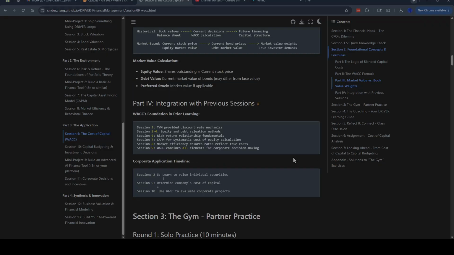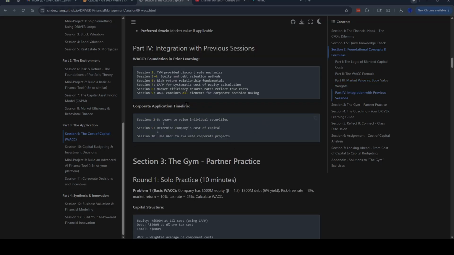So we go into part four, integration with previous sessions. Session 2, TVM provided discount rate mechanics. Sessions 3 and 4, equity and debt valuation methods. Session 6, risk-return relationship fundamentals. Session 7, CAPM for systematic cost of equity calculation. Session 8, market efficiency ensures rates reflect true cost. And then Session 9, WACC combines all the elements for corporate decision making.